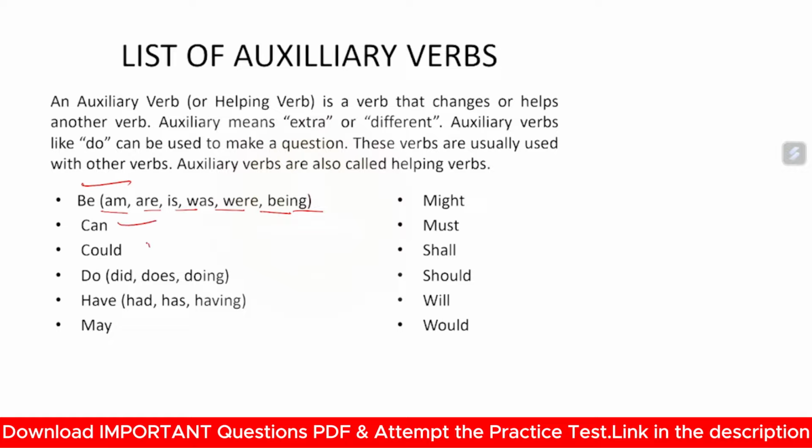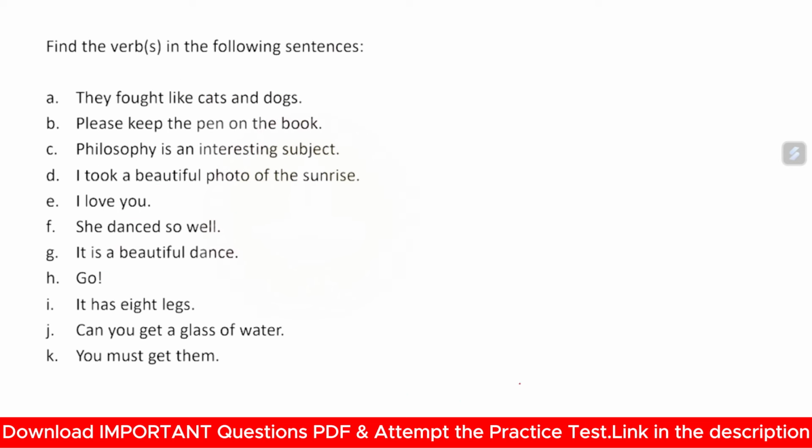These all are forms of be. Can, could, do can be modified while asking a question: did, does, doing. Have, had, has, having. May, might, shall, must, should, will, would. Okay, these are the examples of auxiliary verbs. Now let's move to the next question.